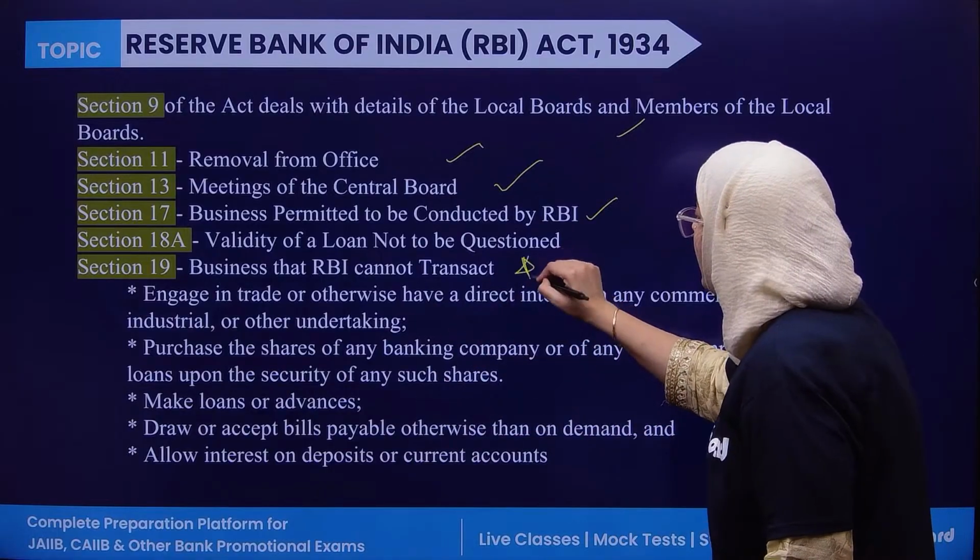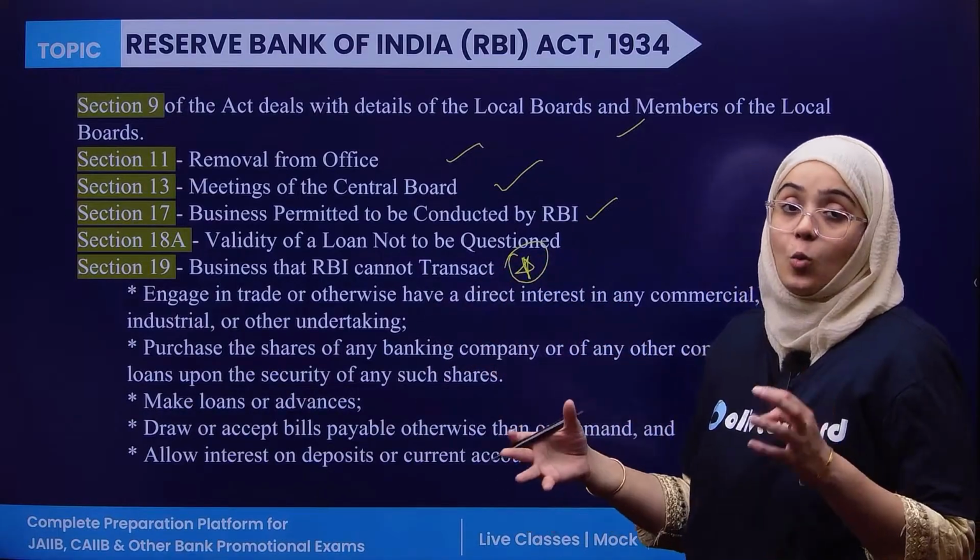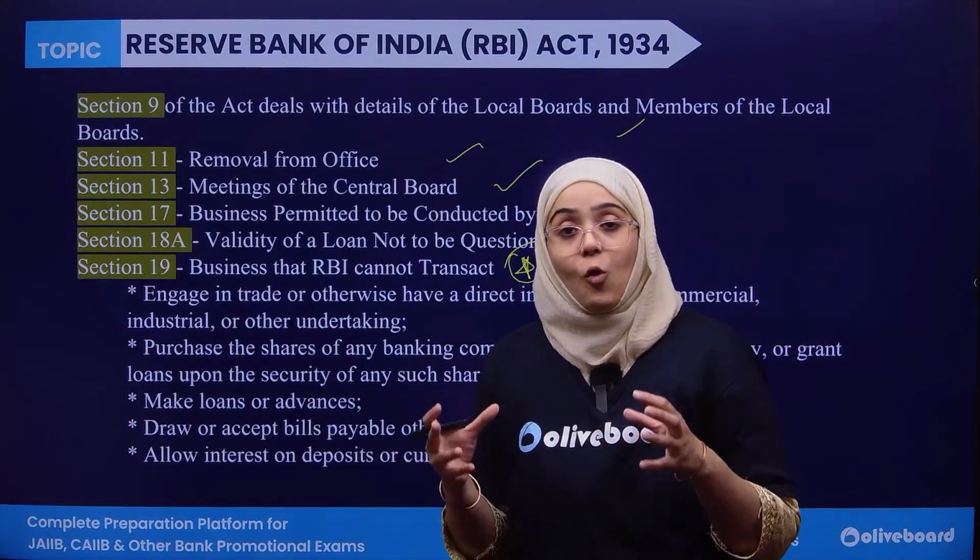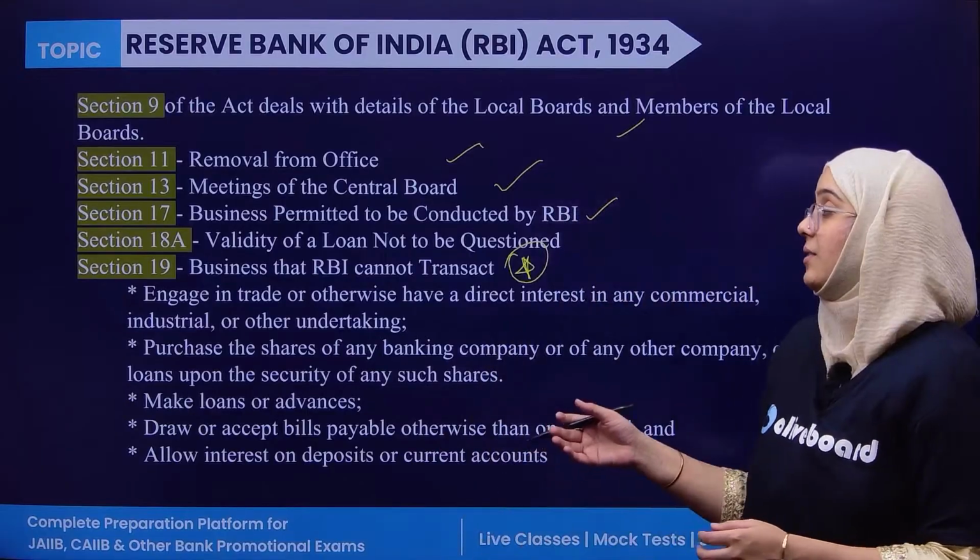Now, this is important. What are the businesses in which RBI cannot involve itself? This is described under Section 19.